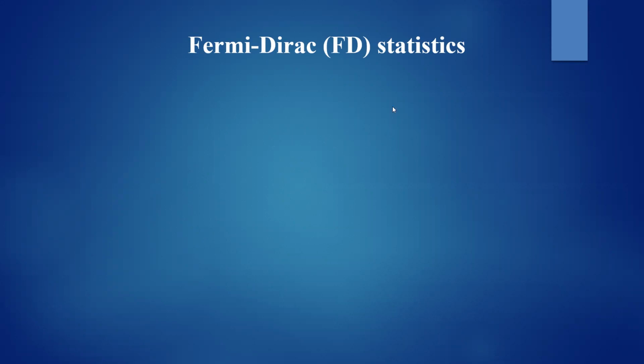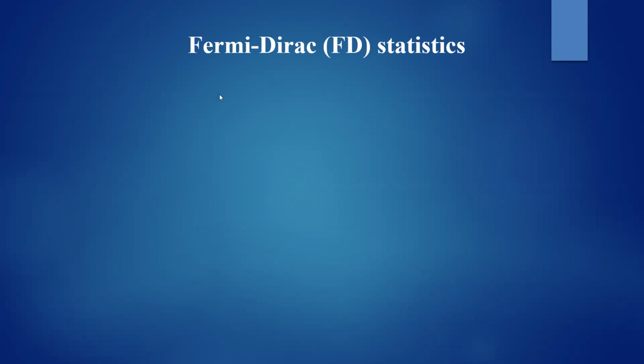So already we have discussed the Bose-Einstein statistics in the previous class. In today's class, we will take the Fermi-Dirac statistics, simply called FD statistics. It is the quantum statistical distribution function. It applies to quantum particles with half integral spin. That is the property of this Fermi-Dirac statistics.